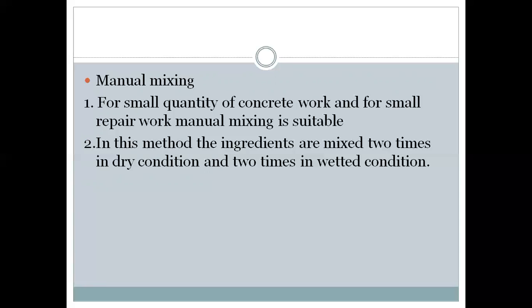While manual mixing, care should be taken that the water quantity is as per the requirement, because in some cases, to make the concrete easy to mix, the labourers will add an extra quantity of water. So we have to take care during manual mixing, and we have to take the proportion of the ingredients carefully. And we have to mix uniformly such that the mixture becomes uniform, and it should not get segregated due to improper mixing. So that is about manual mixing.